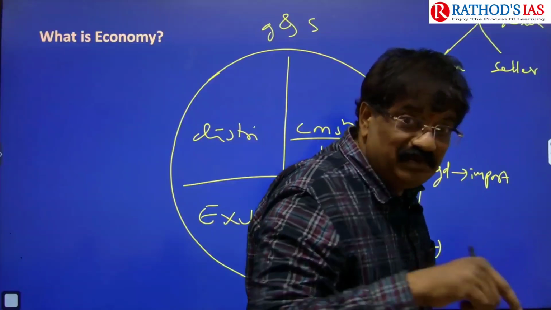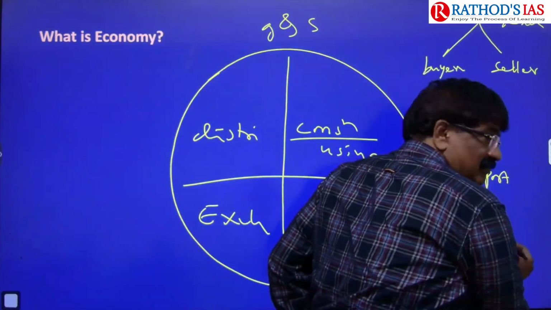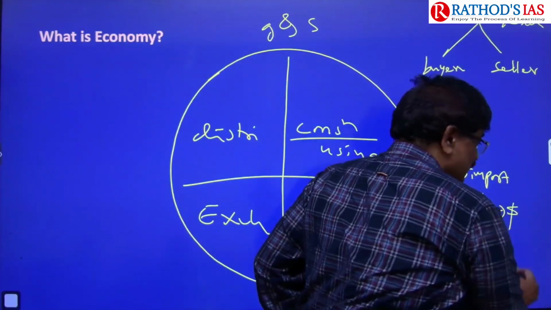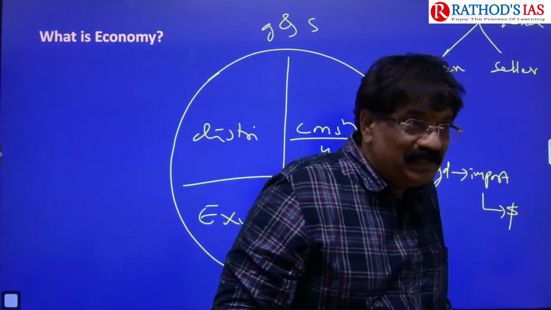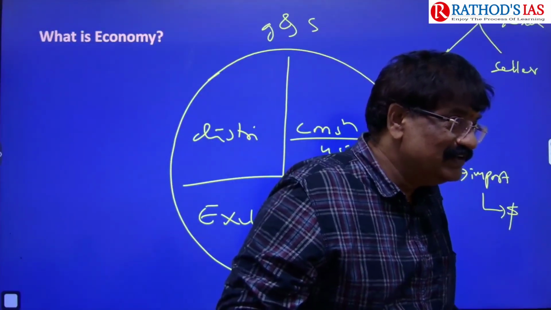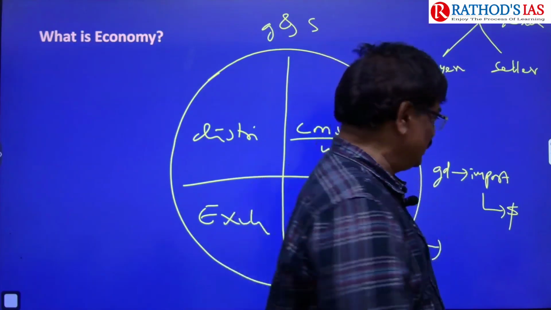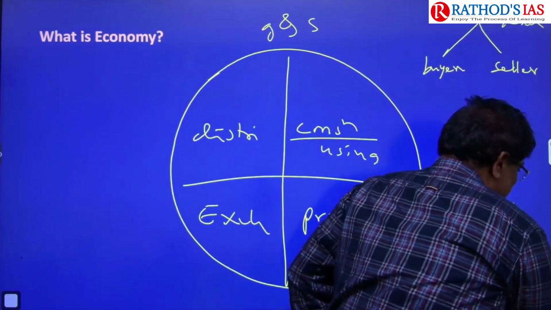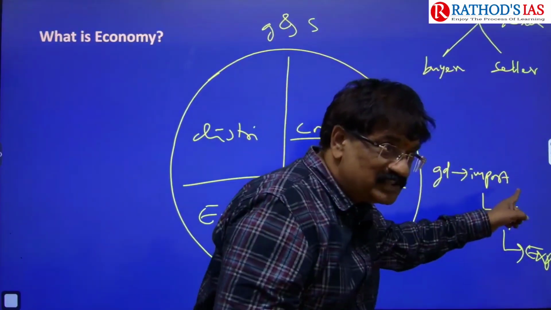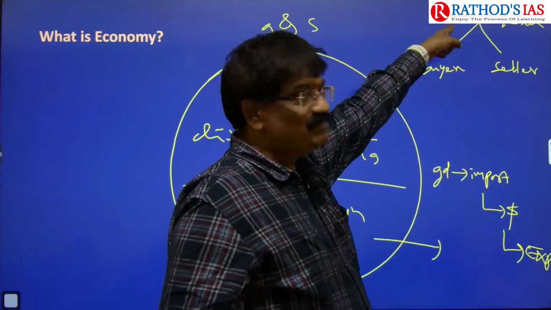But to get imports, you need to have dollars. But we mint only rupees, not dollars. To do so, what do we have to do? We need to export something from our country. So here, exports. Initially imports needed, finally exports, ultimately market.